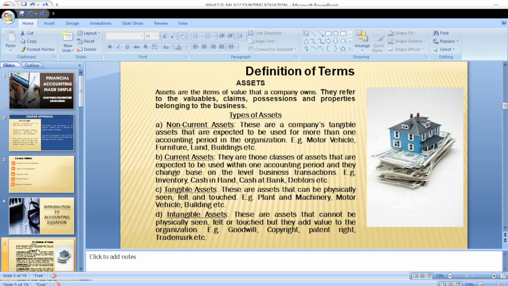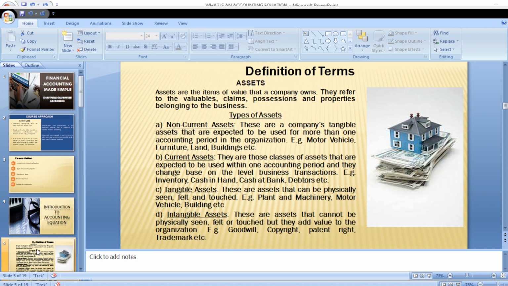Now, we have different types of assets. The first one is the non-current asset. What do we mean by non-current assets? Non-current assets are the tangible assets of a company that extend beyond one accounting period.